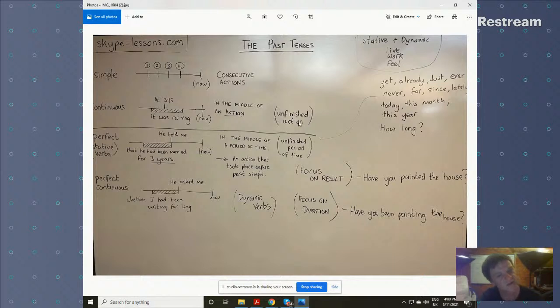It's past continuous for unfinished action, and past perfect really for unfinished at that moment period of time. So something like this: he told me that he had been married for 3 years. That period of time, 3 years, was unfinished when he told you. He was still married at that moment. And that's why we say he told me that he had been married for 3 years.